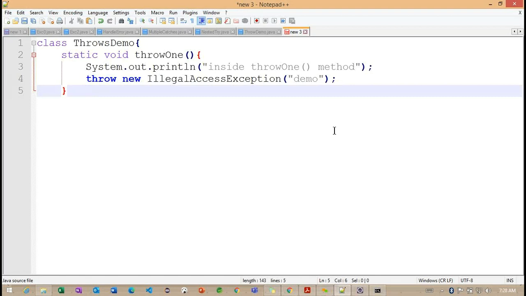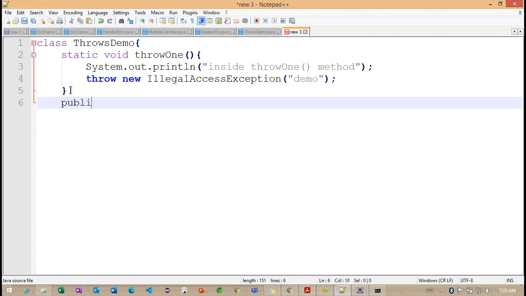Here now what I'm doing, I'm trying to throw an exception here. And after throwing an exception, we'll go to the main method.